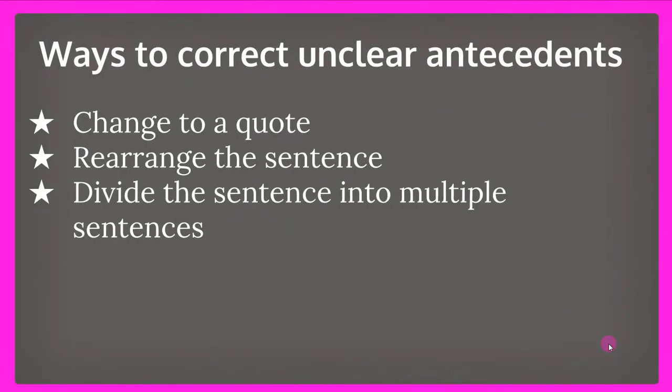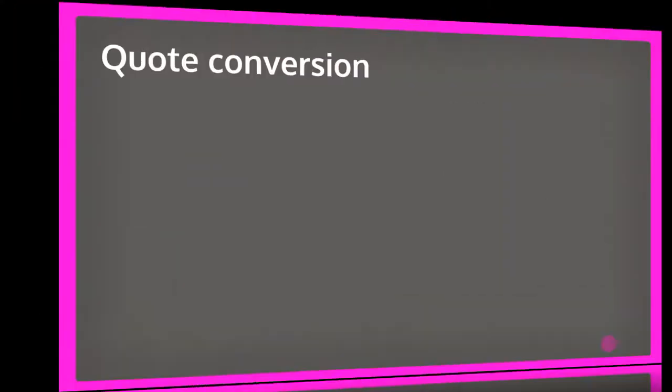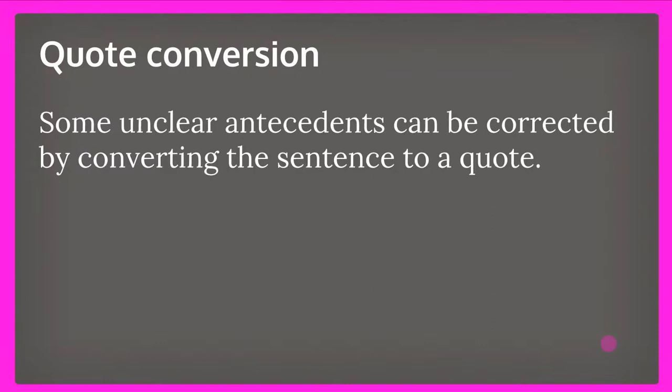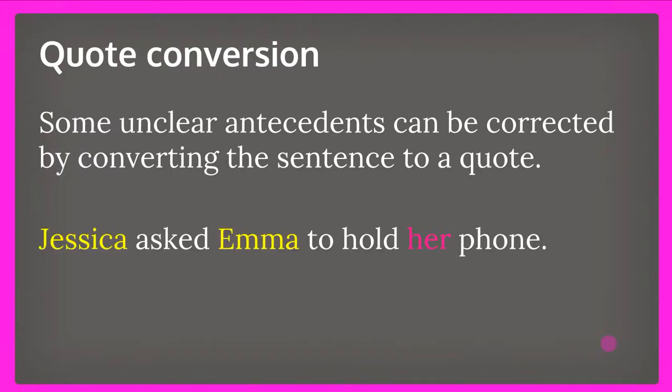So let's talk about 3 good ways to correct unclear antecedents. The first is to do a quote conversion. A quote conversion is when a sentence can be converted into some sort of quote, someone saying something to someone else, in order to fix the error. For instance, Jessica asked Emma to hold her phone. In this sentence, her could point to Emma or Jessica. We don't know. The audience is confused. So we need to clarify this.